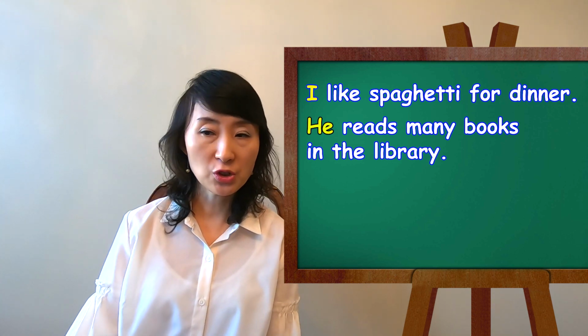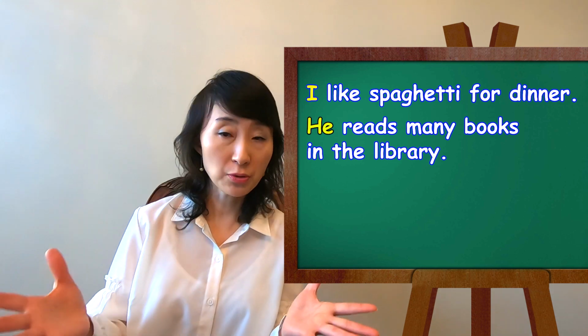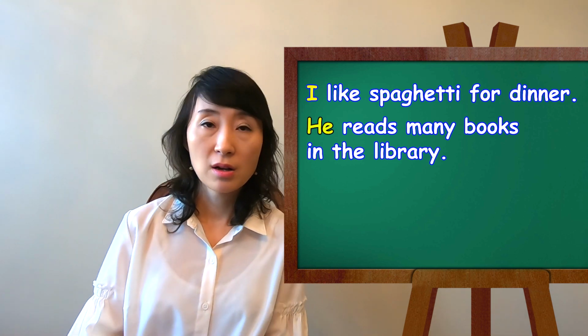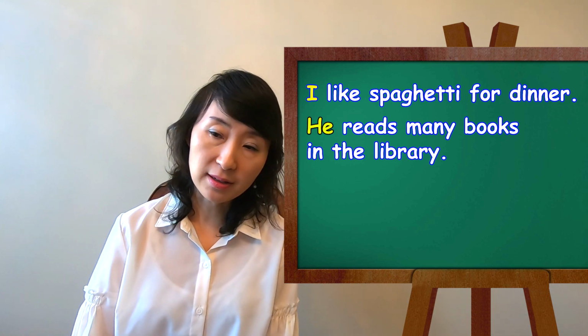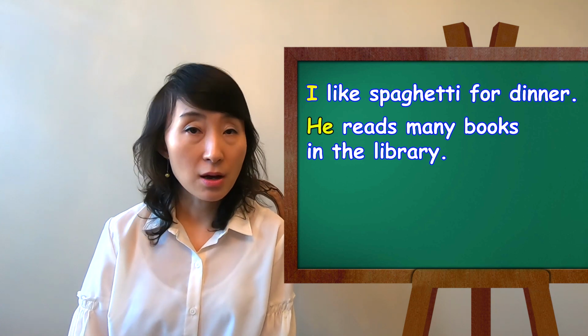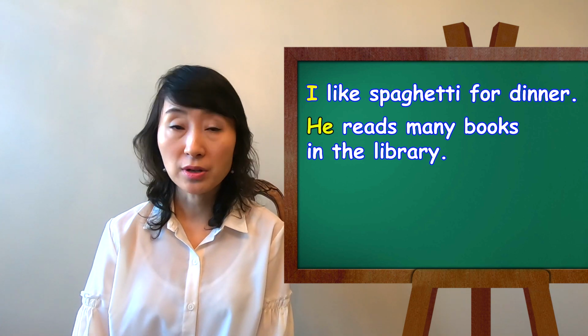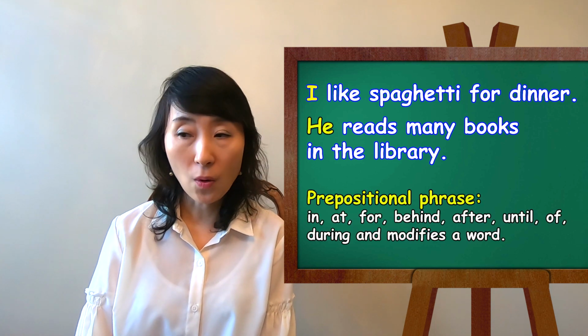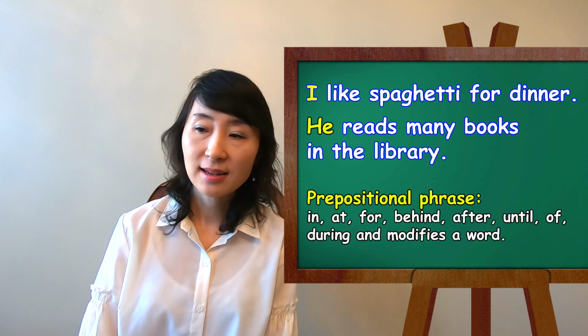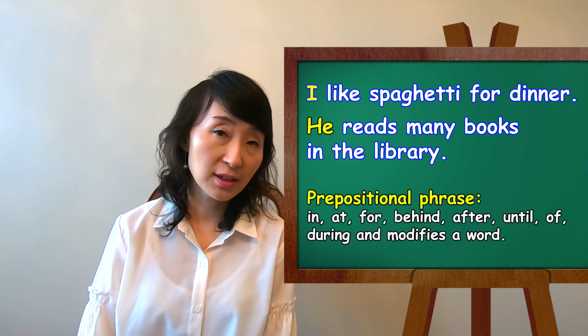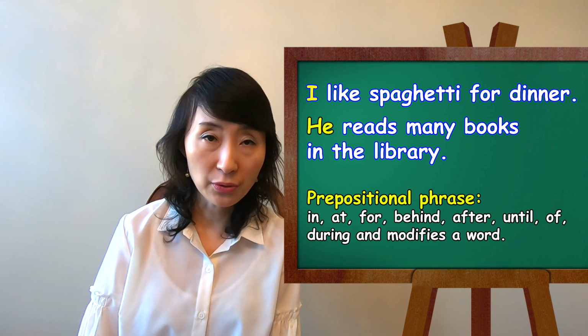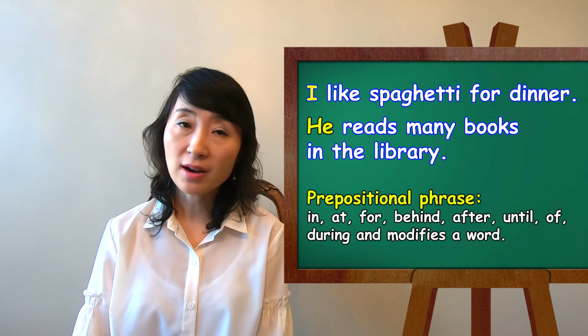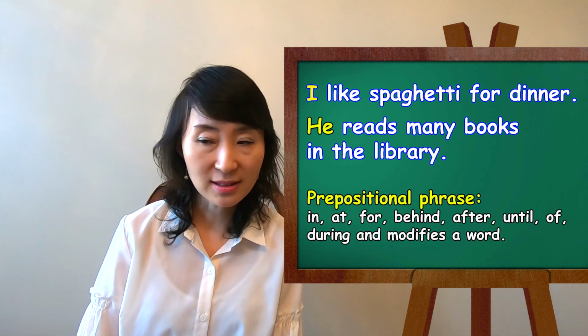What's a prepositional phrase? Do you know what prepositions are? A prepositional phrase is a phrase that begins with a preposition, such as in, at, for, behind, after, until, of, during, and modifies a word in a sentence.